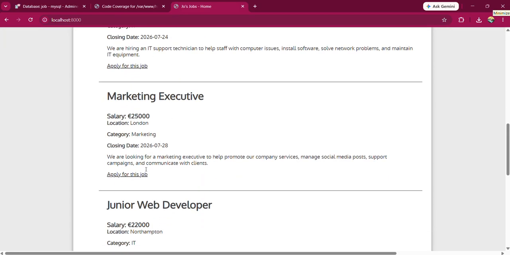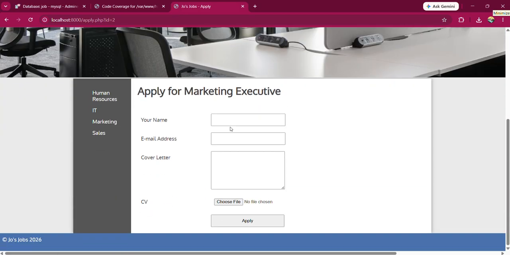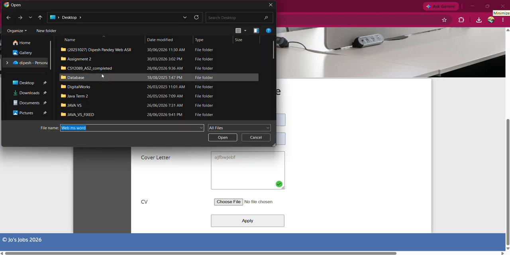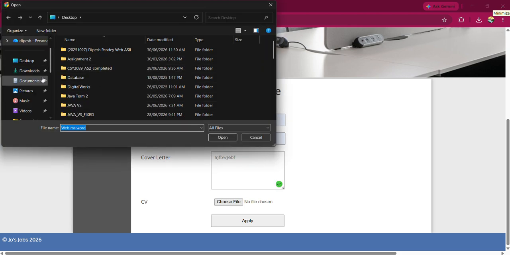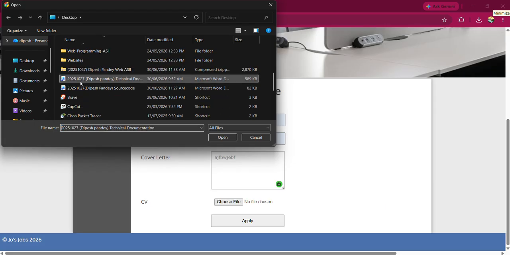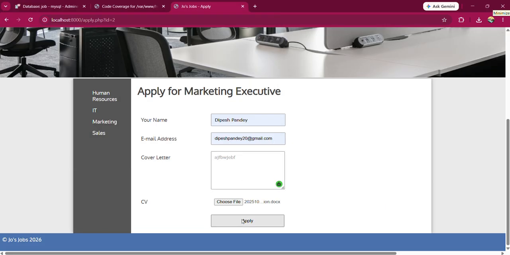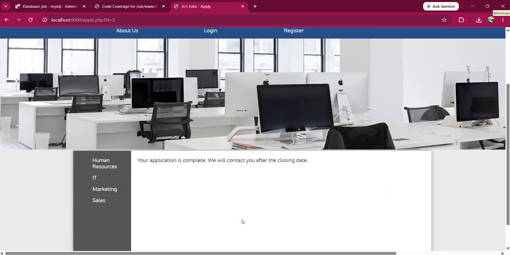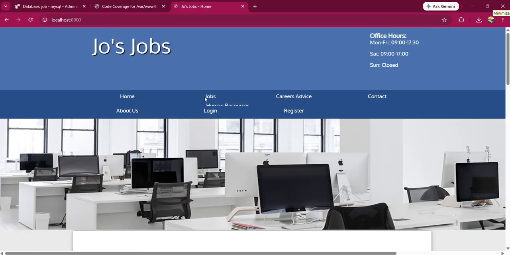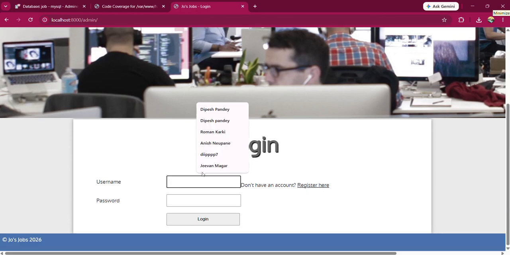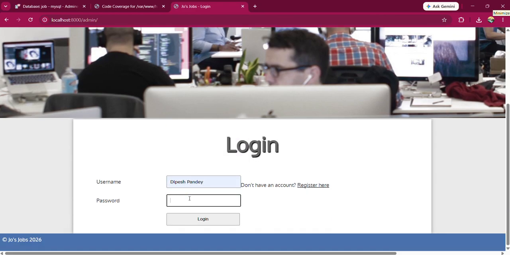Let's apply for a job. Let's apply for this marketing executive. Your name, Dipesh Pandey. I don't have a CV, so I'm just writing this here. Let's put this. Your application is complete. We will contact you after the closing date. And now let's log in as an admin once more, and you can clearly see in the applicant section whether the job is applied or not.